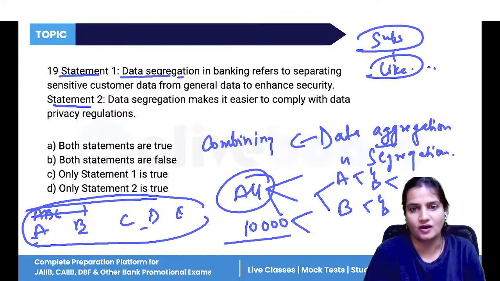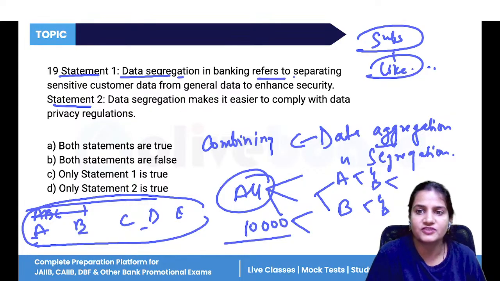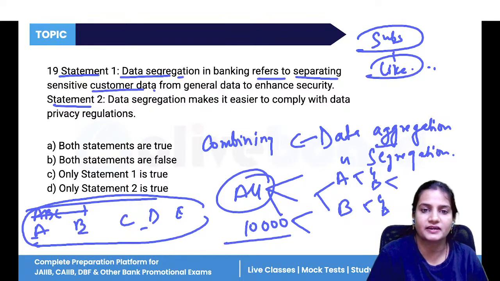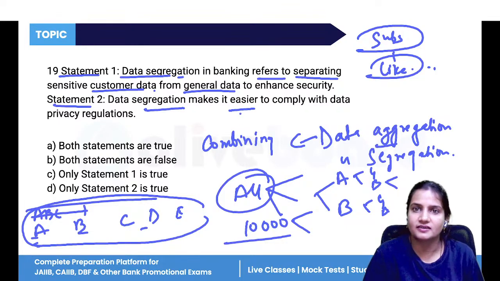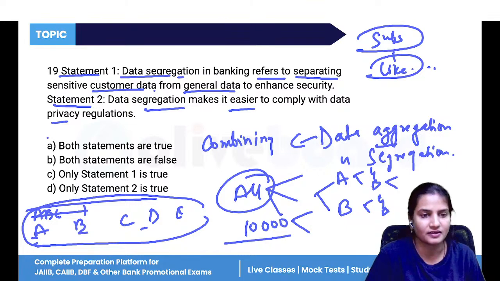All right. Now, in banking, it refers to separating sensitive customer data from general data. Segregation makes it easier to understand and easier to maintain privacy. Yes, both the statements are correct.